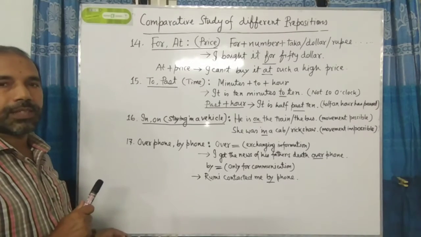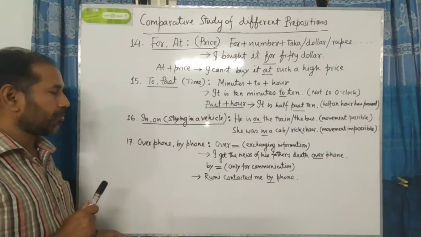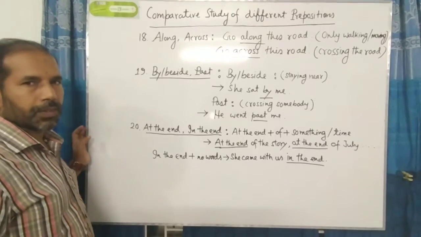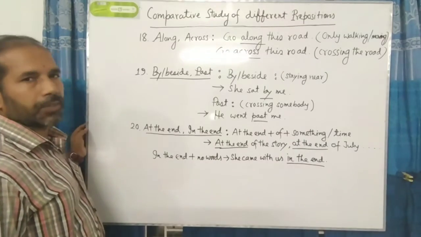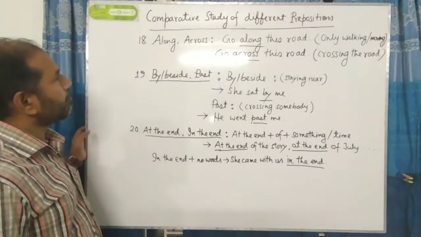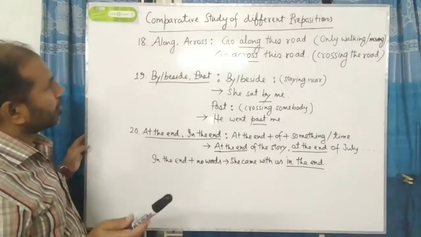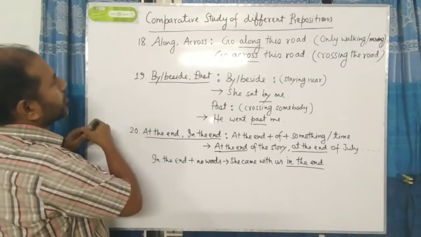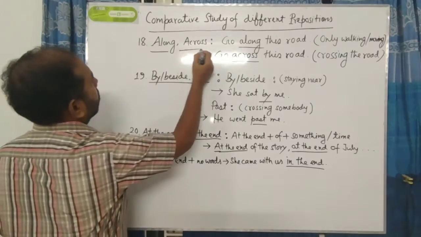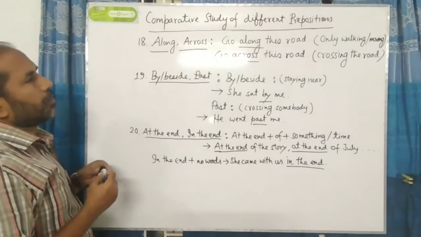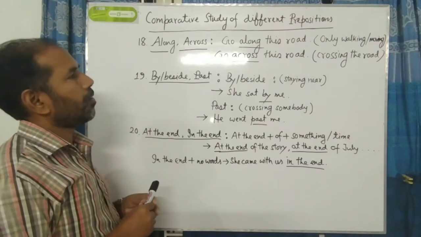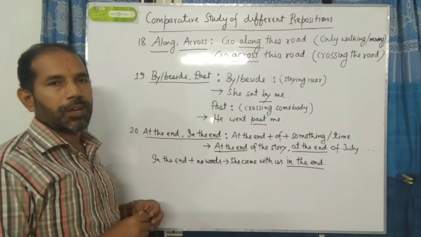So dear students, I think that it is very much clear to you. And now I am going to another number. Okay dear students, now I am going to discuss the number 18. What do we see in number 18? We see two prepositions, along and across. Now we have to know when we should use along and when we have to use across.